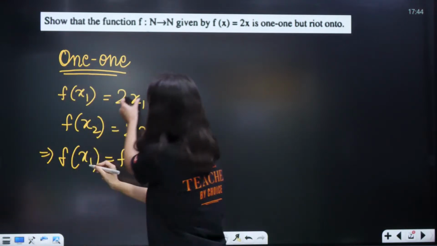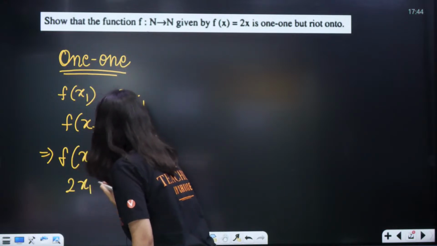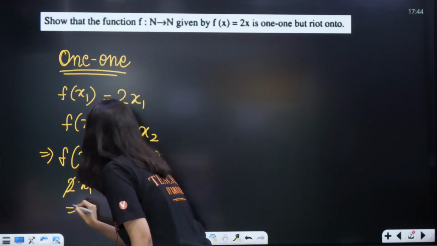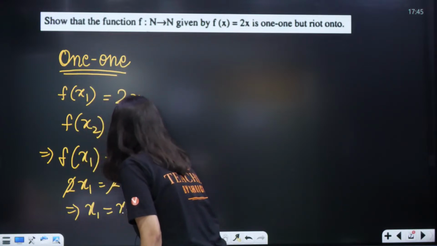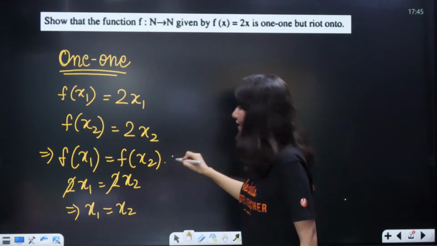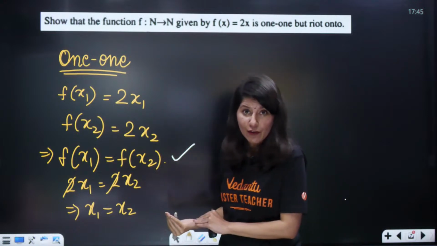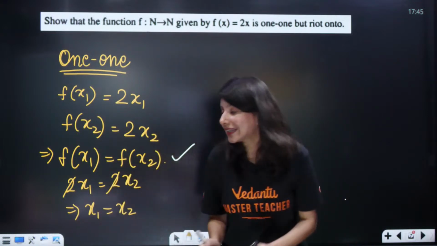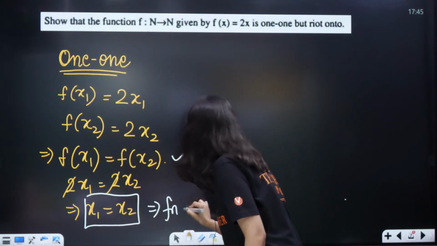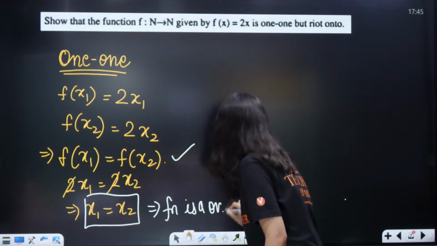Replace f of x1 by 2x1 and f of x2 by 2x2. The 2 cancels, so this gives me x1 is equal to x2. So the moment you equate f of x1 and f of x2, what you are getting is x1 and x2 both are equal. This implies the function is a 1-1 function.